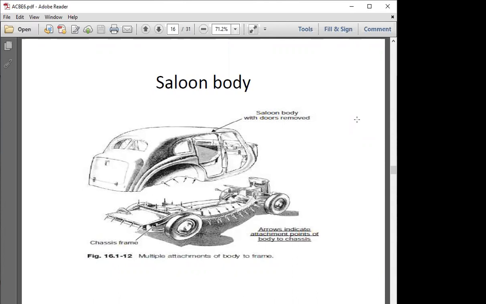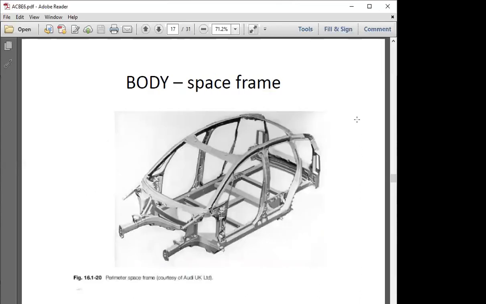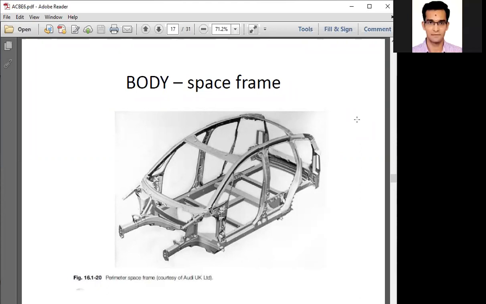The condition is that we are using sheet metal rather than pipes or steel bars. So the strength of the upper body is going to be good, as it is profiled by sheet metals and welded together. Spot welding is also preferable for that case. Body space frame is the newest criteria, which has been implemented in many cars.